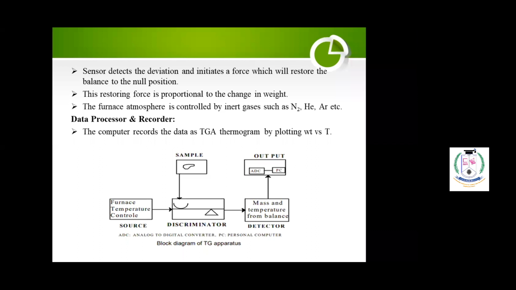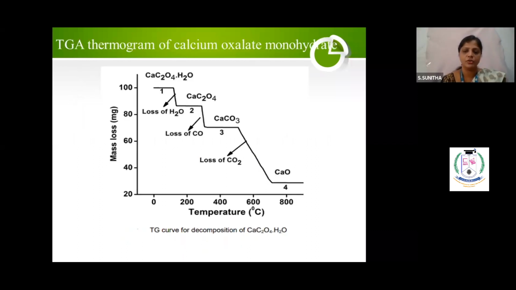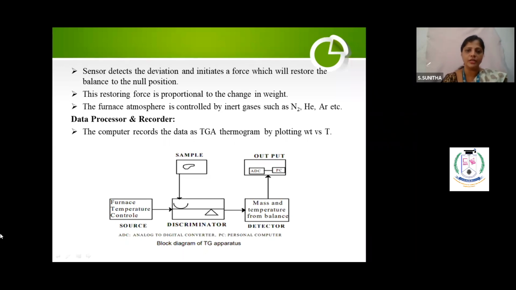You have the crucible and the balance, and you will keep the sample over here. This entire thing will be inside the furnace only. Outside you will have the computer. I think I made it clear.